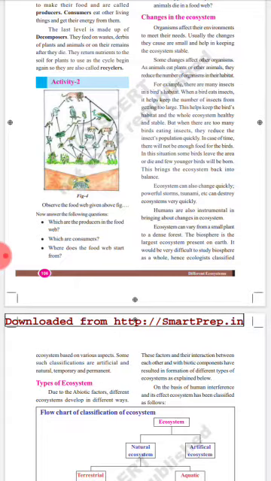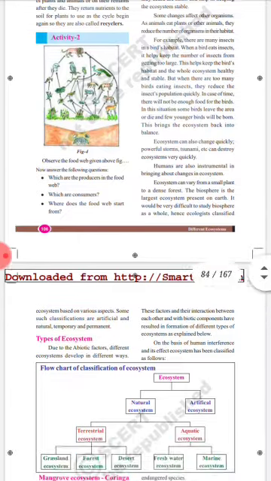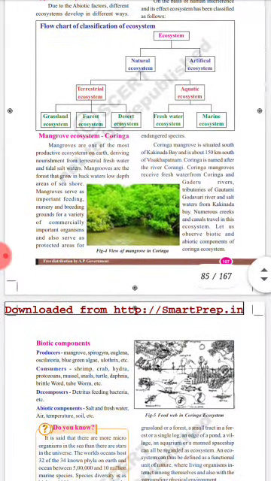There are different kinds of ecosystems. So due to abiotic factors, different ecosystems develop in different ways. These factors and their interactions with the biotic components have resulted in the formation of different types of ecosystems as explained. See here, different kinds of ecosystems are present. Once observe this flowchart, the flowchart of classification of ecosystems.